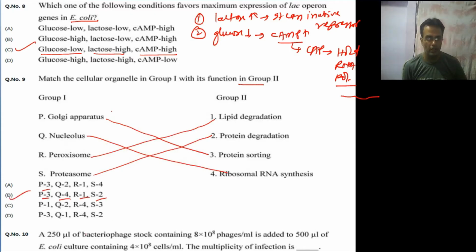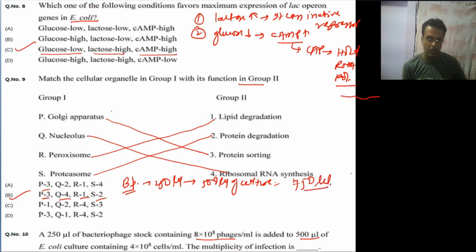Next question. A 250 microliter of bacteriophage stock containing 8 into 10 to the power 8 phage per ml is added to 500 microliter of E. coli culture containing 4 into 10 to the power 8 cells per ml. The multiplicity of infection? Okay, so here the bacteriophage stock is 250 microliter, added to 500 microliter of culture. After addition, total volume will be 750 microliter.